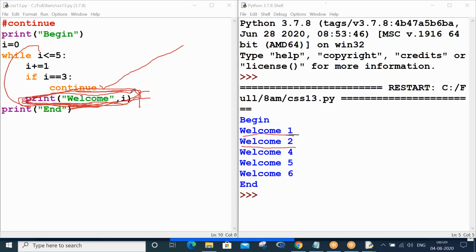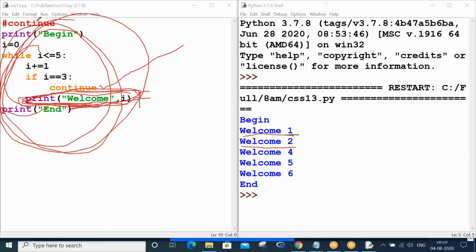There may be 10 iterations your while loop has to go, there may be 20 iterations your while loop has to go, but in that, whenever a continue statement comes across, further statements in that particular iteration will be skipped and it will proceed with the next iteration.